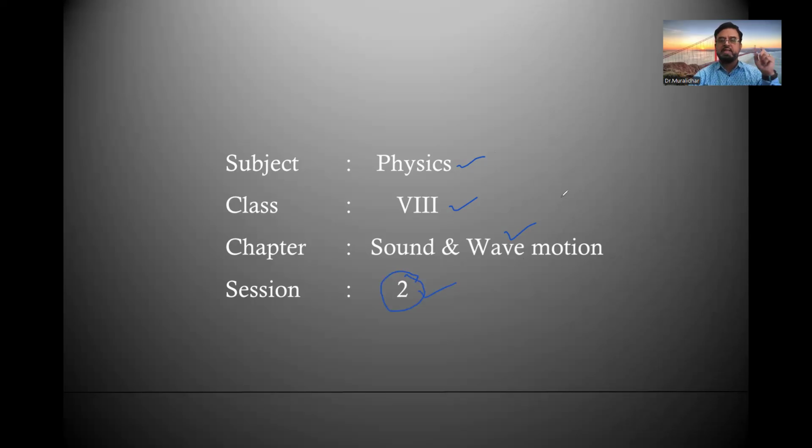So already we completed one session in understanding what form of energy sound is. We discussed how sound is produced, how sound is propagated, and whether we can hear all the sounds or not. Everything about sound we learned, right? So we'll continue where we left in the last class. But before that, let us recall and review what we learned in session number 1.